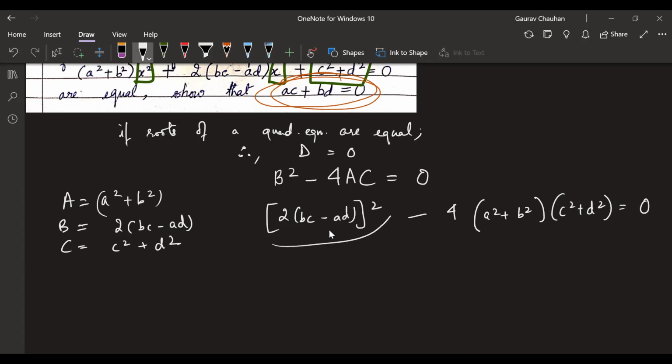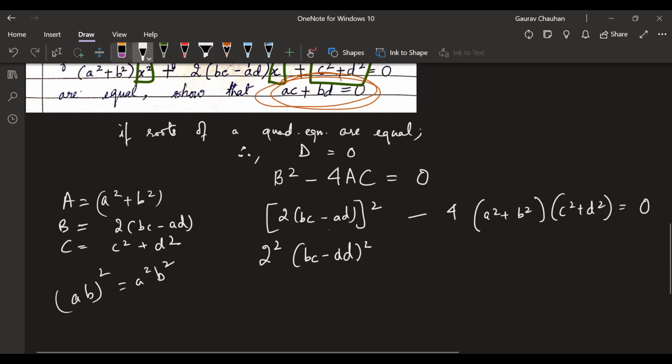Now first, this part, I have to square. So I'm going to keep this in. So 2 square into (BC minus AD) the whole square. Why? AB the whole square is equal to A square B square. Yeah, that's my reason here. Shripriya, following? How I'm getting this?